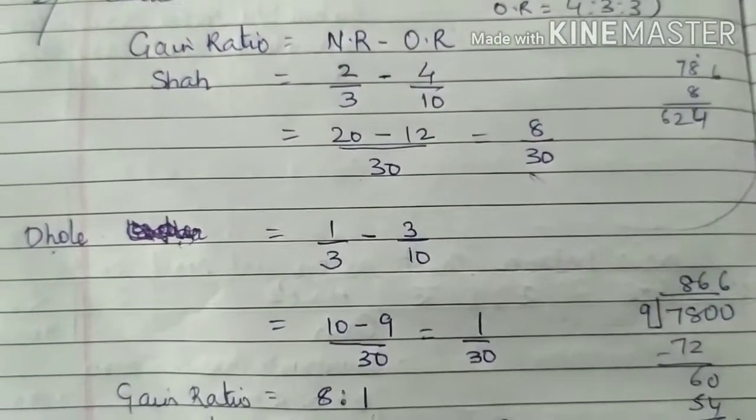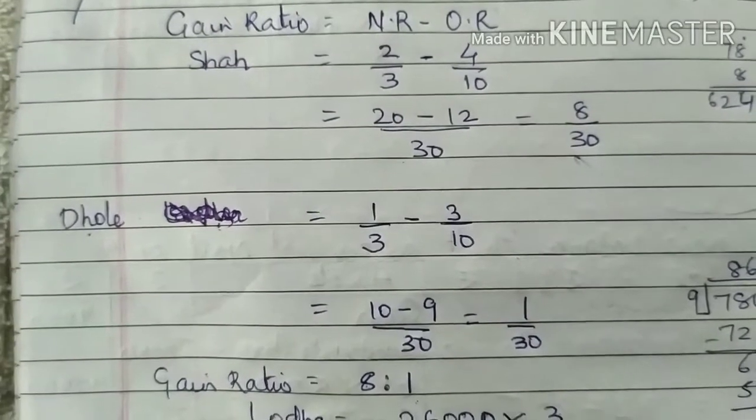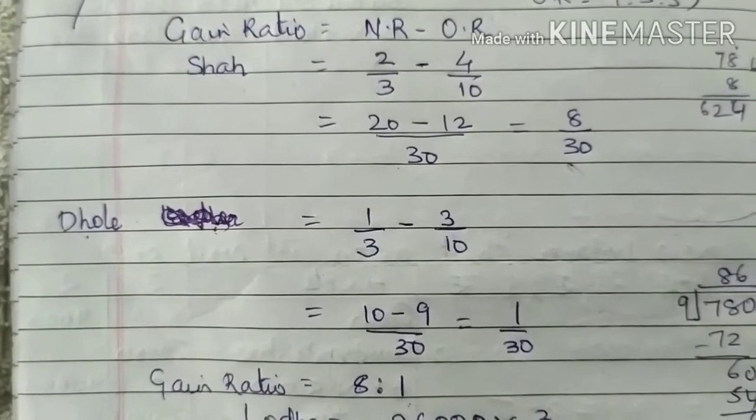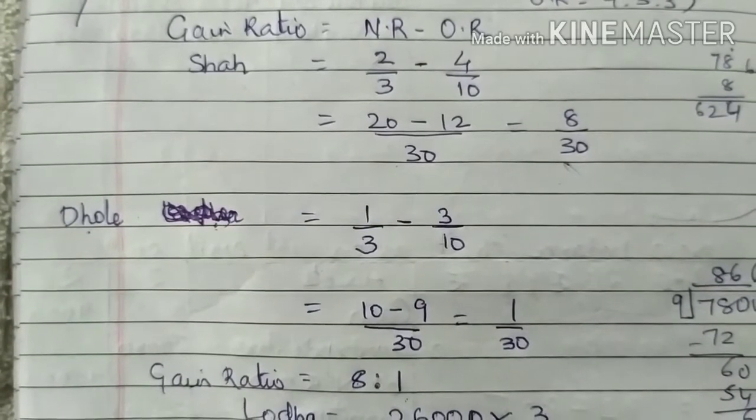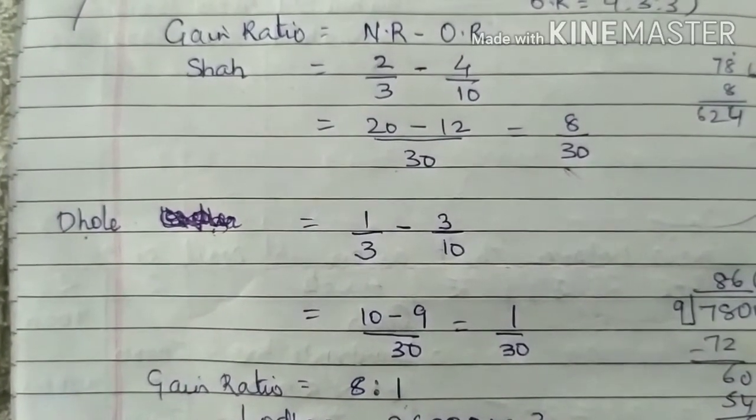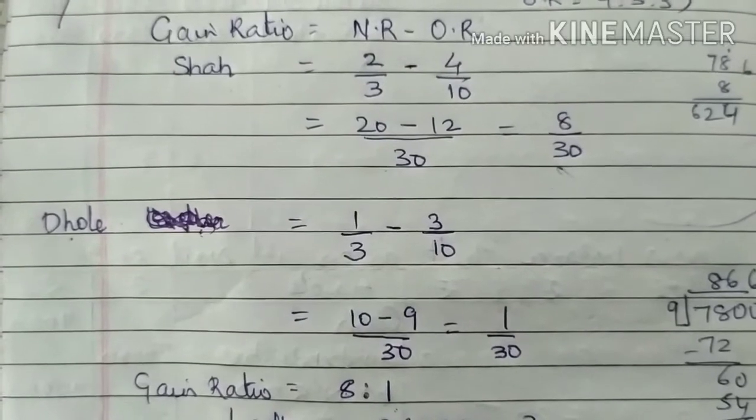The gain ratio, if you see, it is 8:1. You got gain ratio as by formula new ratio minus old ratio. Now in the ratio 8:1, you have to write off the goodwill.